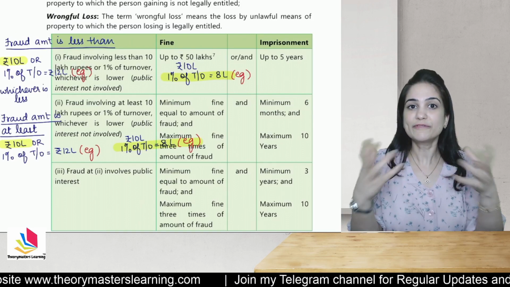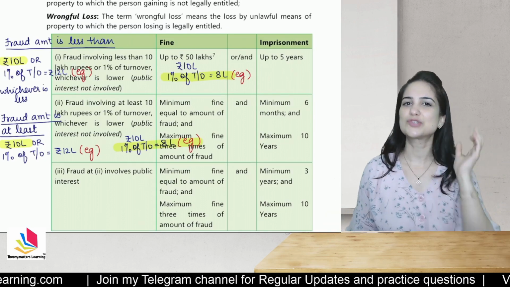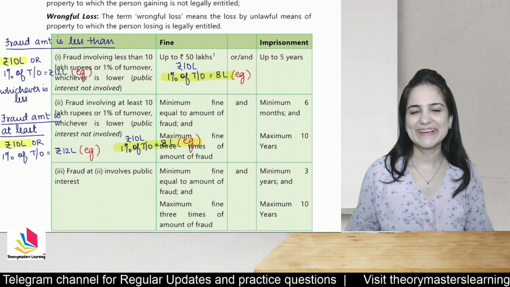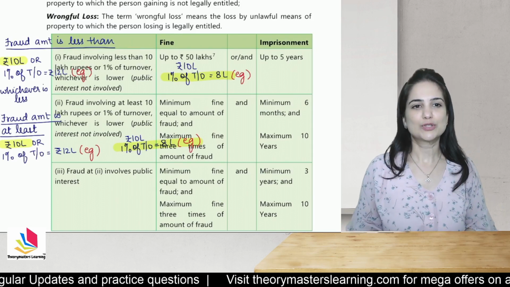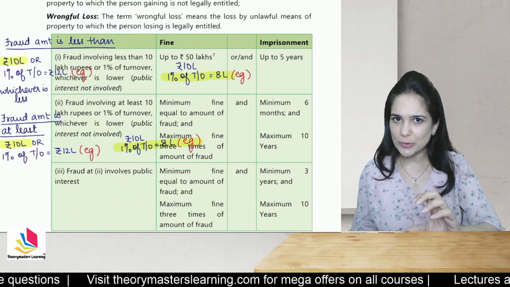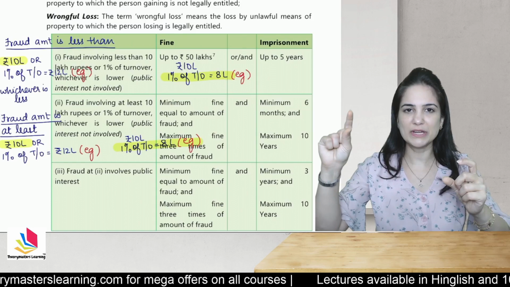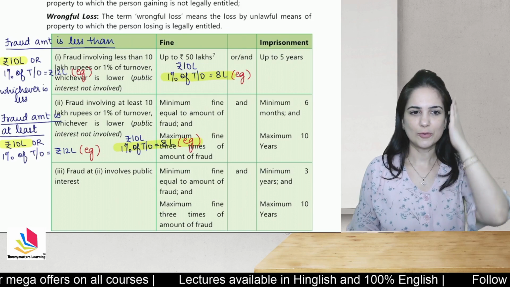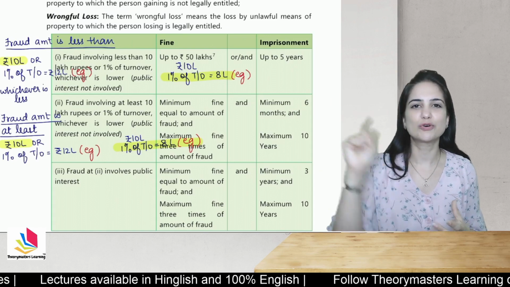If the amount of your fraud is less than 10 lakhs, then the punishment in first row will apply. Otherwise, the punishment given in the second row will apply. So let's say that the amount of fraud is 6 lakh rupees. Okay, it is 6 lakhs. So the first row says that 10 lakhs or 1% of turnover, that is 12 lakhs, whichever is less. So if the amount is less than 10 lakhs, punishment in first row. If the amount of fraud is more than 10 lakhs, then punishment in the second row. So my fraud amount is 6 lakh rupees. So punishment in the first row will apply.